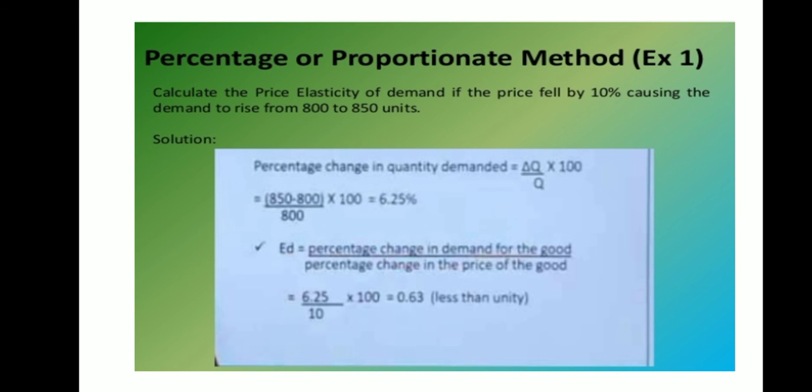So you will get 50 divided by 800 multiplied by 100. The answer is 6.25. Now substitute the values in the formula and you will get price elasticity of demand is less than unity, or less than 1.